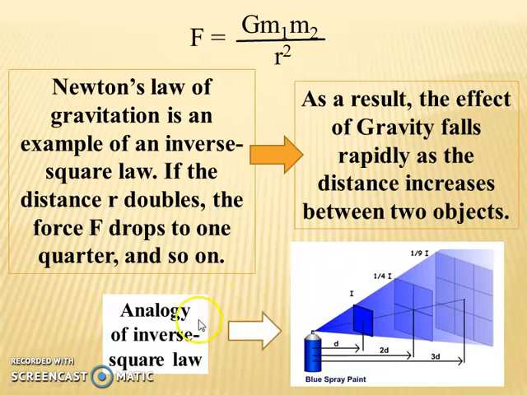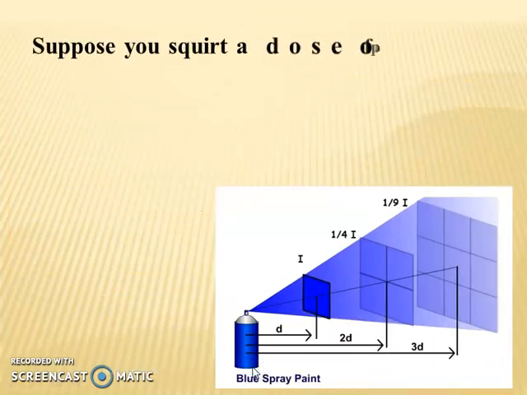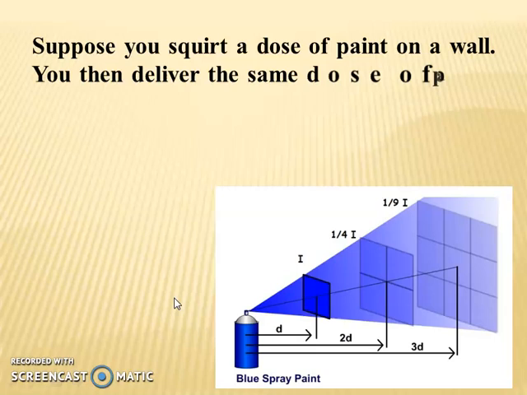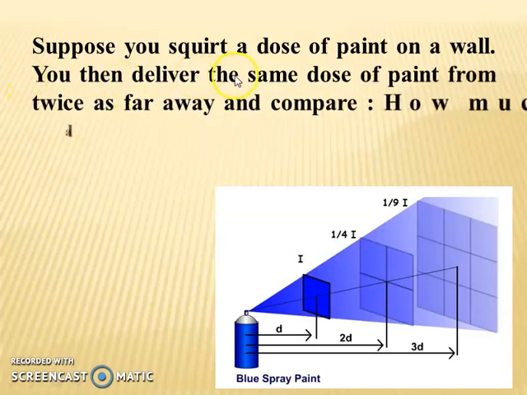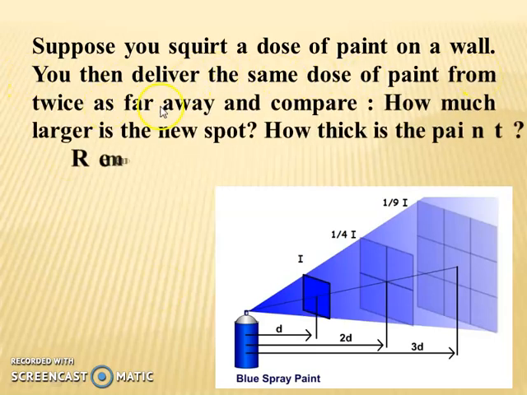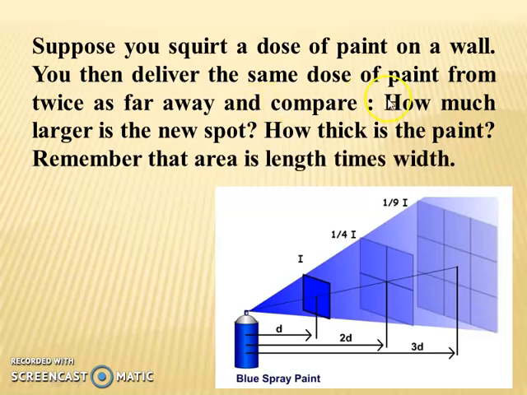The analogy of the inverse square law can be observed using blue spray paint. Suppose you squirt a dose of paint on a wall. You then deliver the same dose of paint from twice as far away and compare how much larger the new spot is and how thick the paint is. Remember that area is length times width.